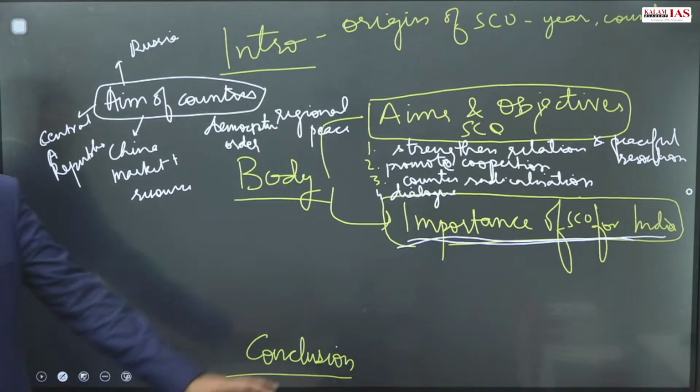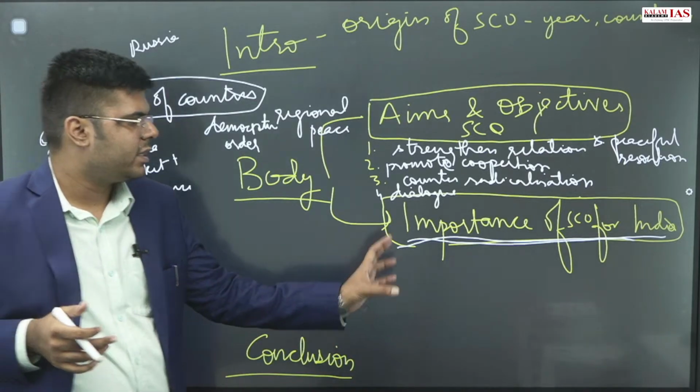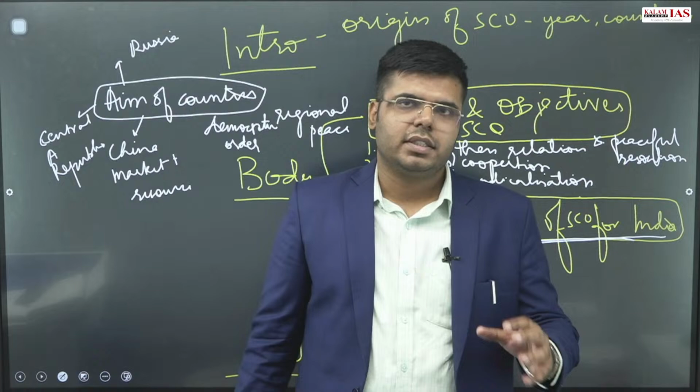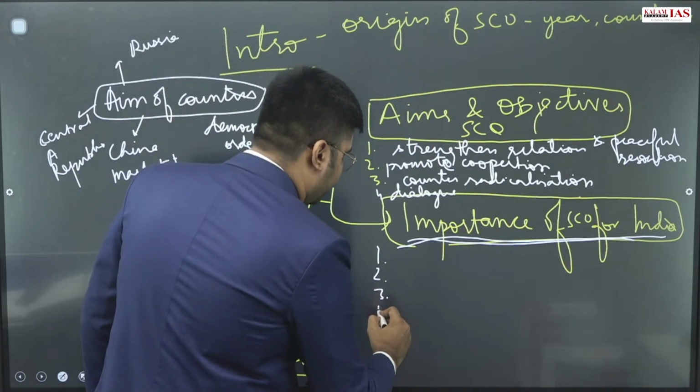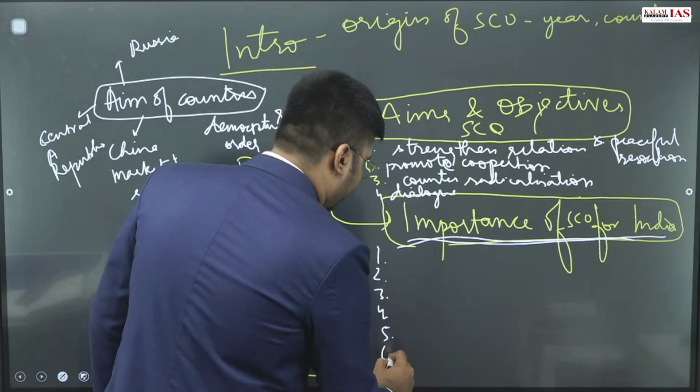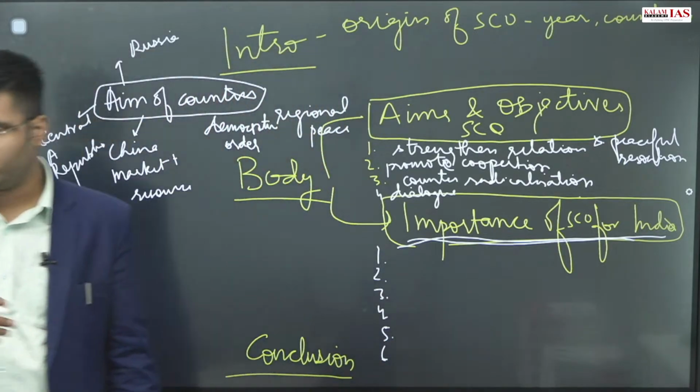Now since the importance for India has been asked directly, you can write this as a separate subheading, and there we can write all the points: what are the importance for India?